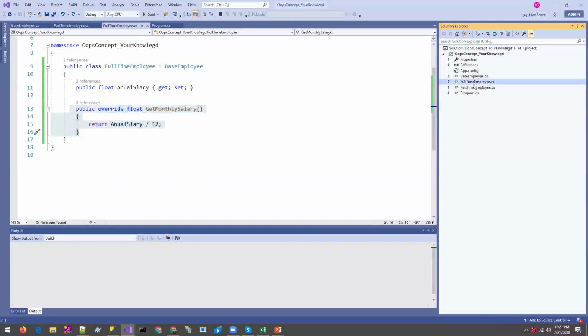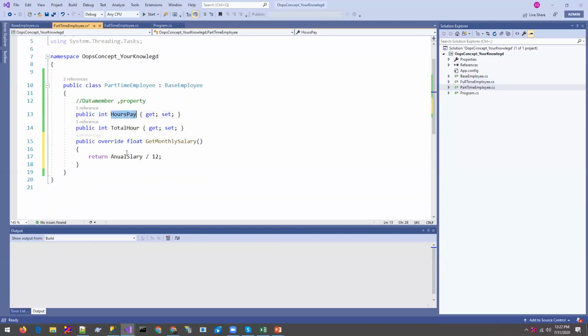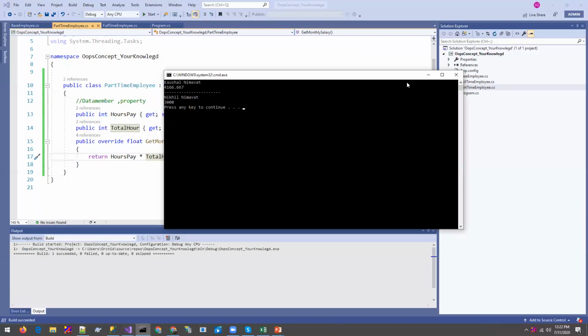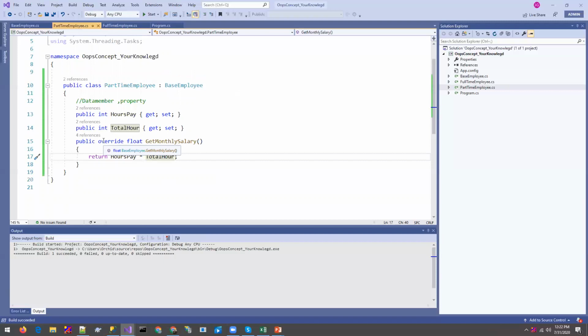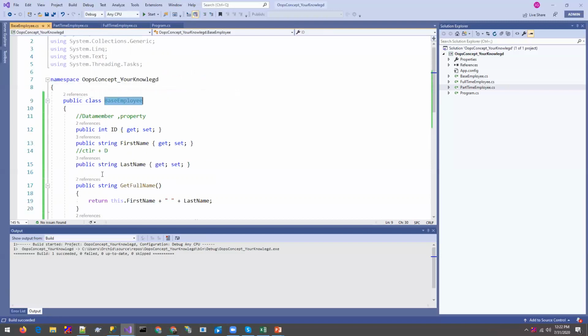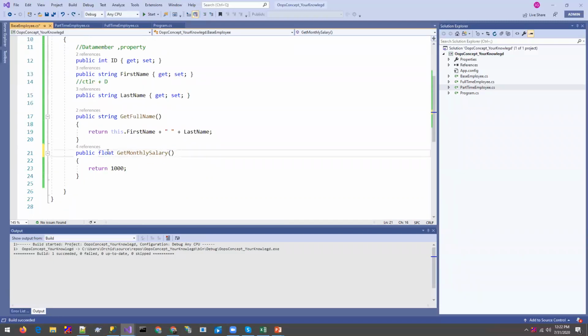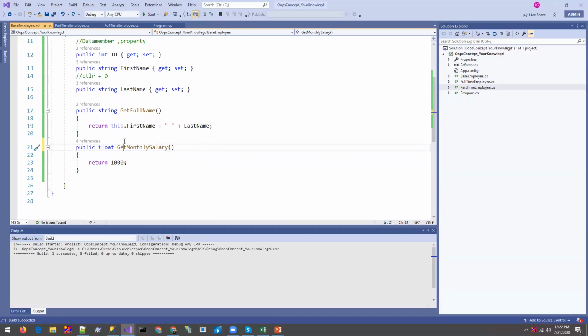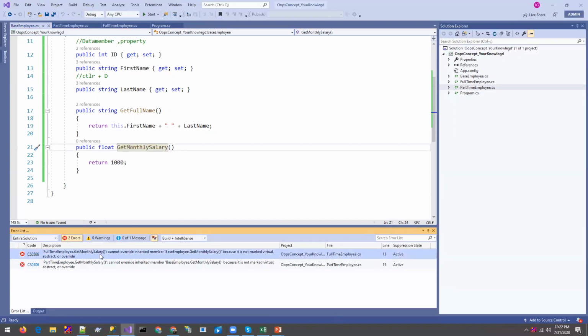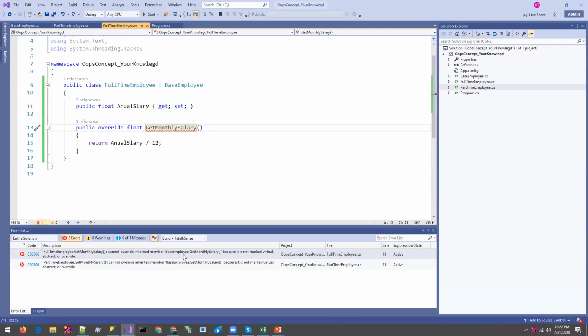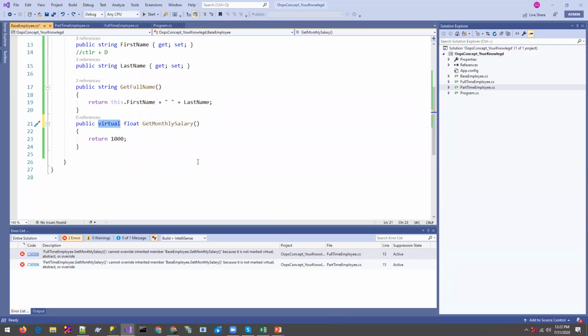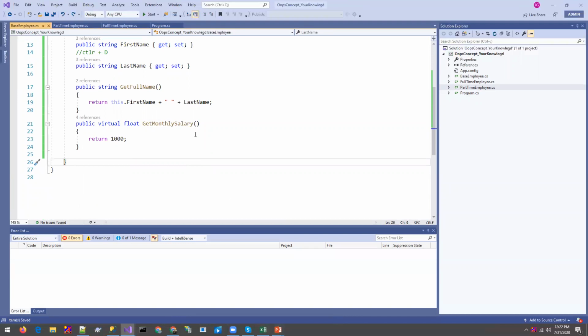So let's put it in the part-time employee class, and let's add the total hours. Let's check out the output. You got the output, and in this we learned how we can use the override keyword. This override keyword will override this method of the base class. If you are not using the virtual keyword over here, you will probably get an error because it cannot override an inherited member of the base class. So you must provide the virtual keyword over here. This is the virtual keyword, and this is the override keyword.